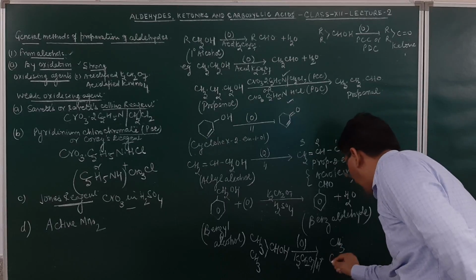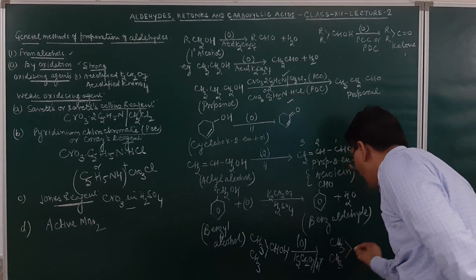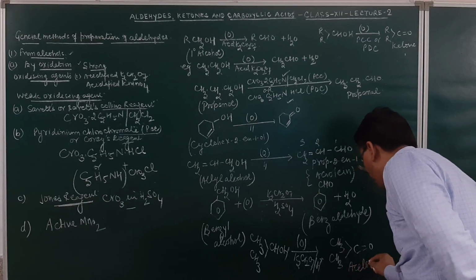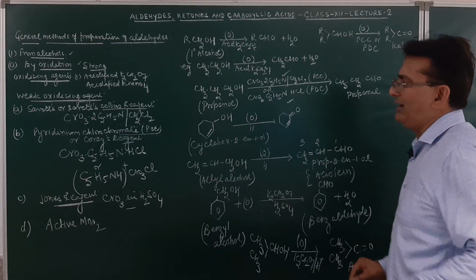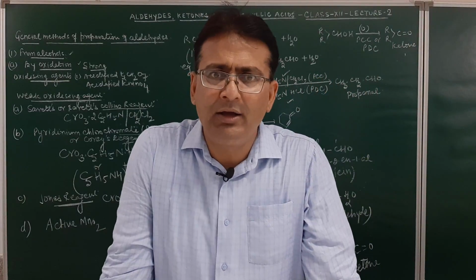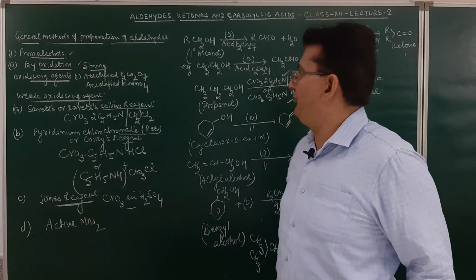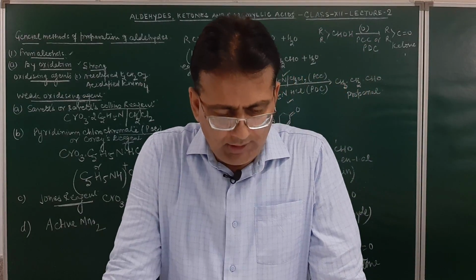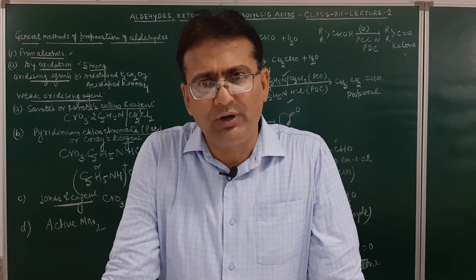So the product obtained over here will be CH3-CO-CH3, C double bond O, and this is acetone. Am I clear, student? So the first method of preparation from alcohol was by oxidation, carried out in presence of an oxidizing agent. I think I am very, very clear over here.